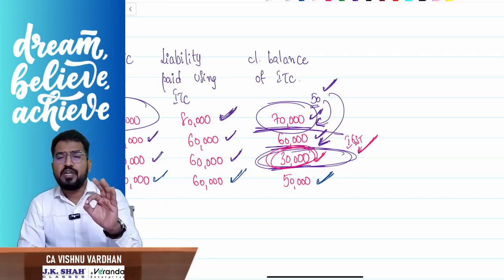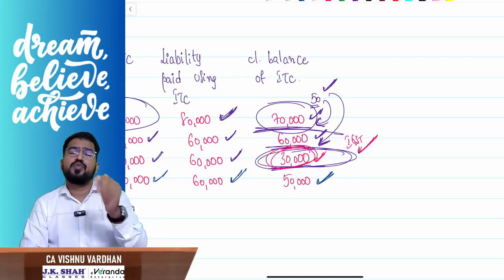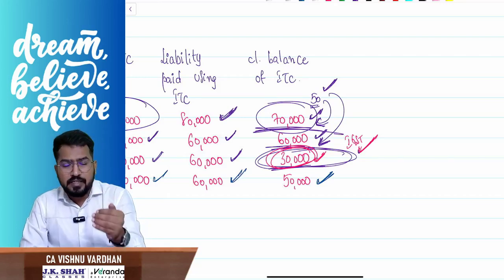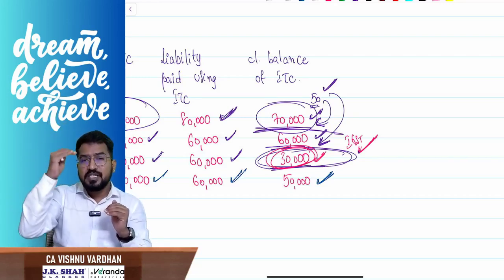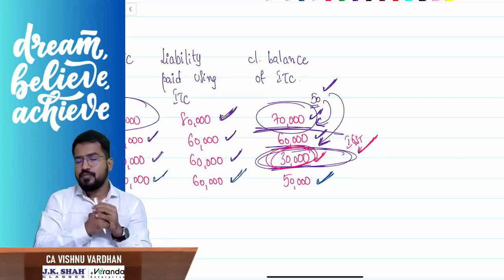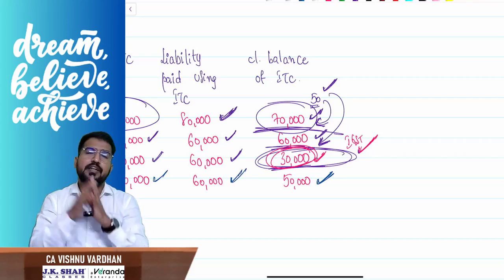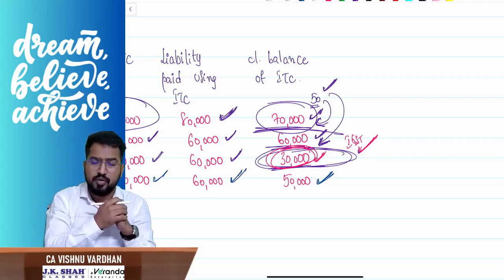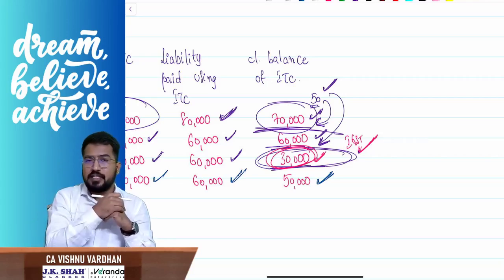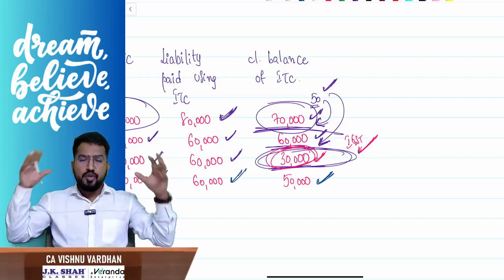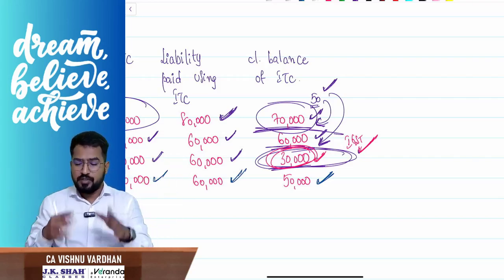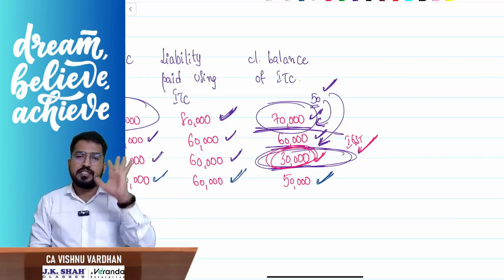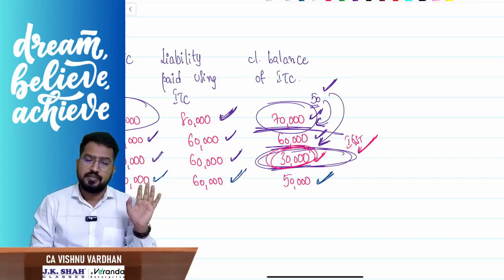I repeat, for wrongly availed ITC, you have to pay interest only if you utilize it. So how can I understand you have utilized it? I can understand that it has been utilized when the closing e-credit ledger balance falls below that particular wrongly availed ITC. This you have to check head-wise. But here, if the wrongly availed ITC is IGST, then all the heads cumulatively, if they have fallen below that 50,000 in the example, then only you can say that the wrongly availed IGST ITC has been utilized. Then only will interest calculation come into the picture.